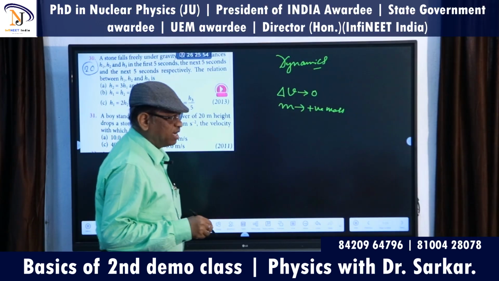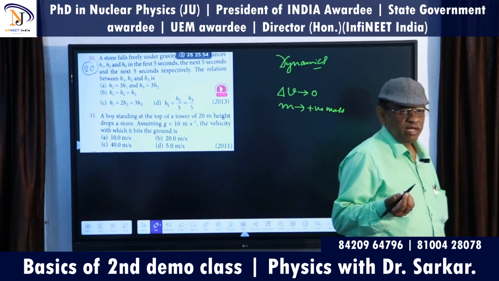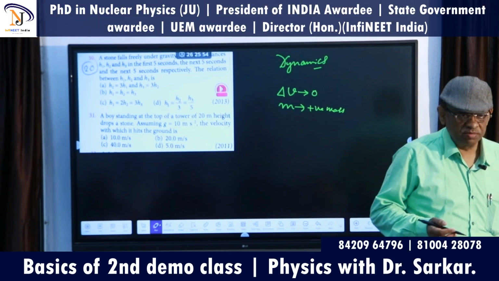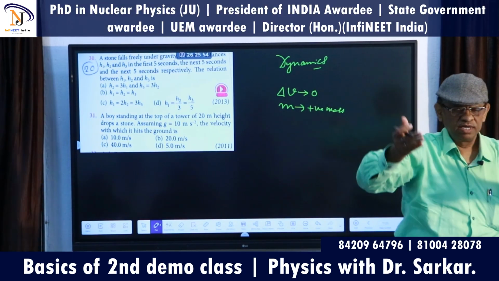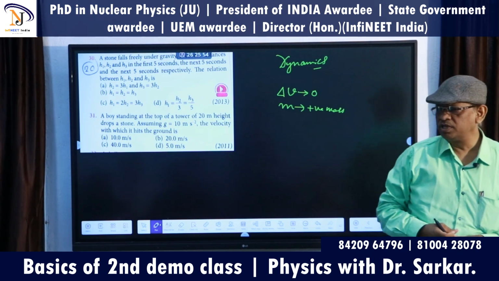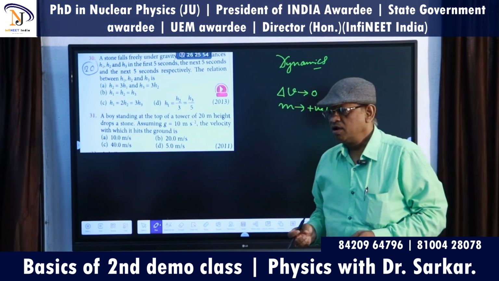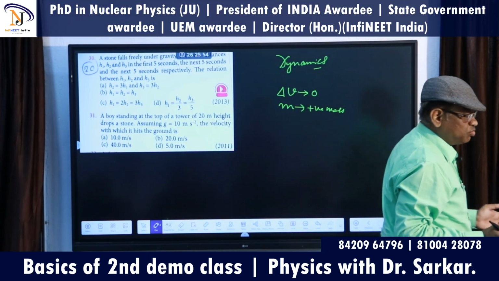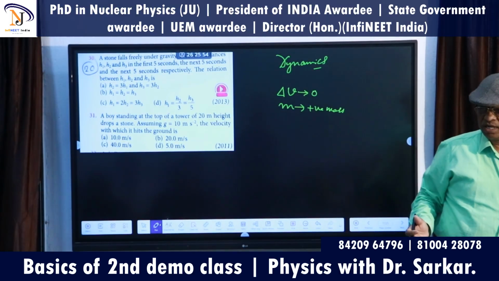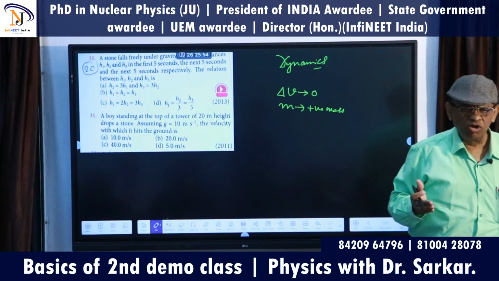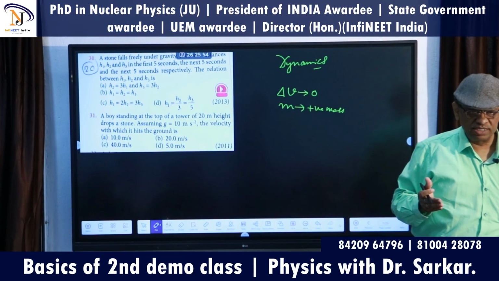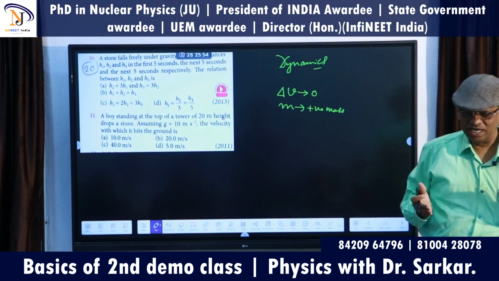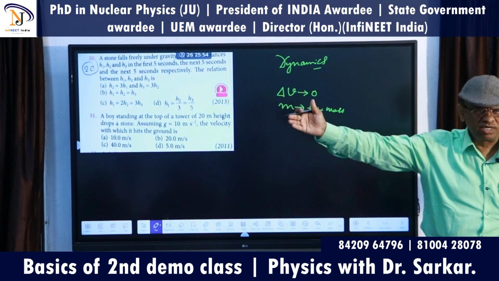Another example I am giving you, so far as rotational dynamics is concerned: suppose a train is moving from here and goes to Delhi. It originates at Howrah and goes to Delhi, a distance of approximately 1400 kilometers. The train has a certain volume, but with reference to this long distance we consider the train as a particle.